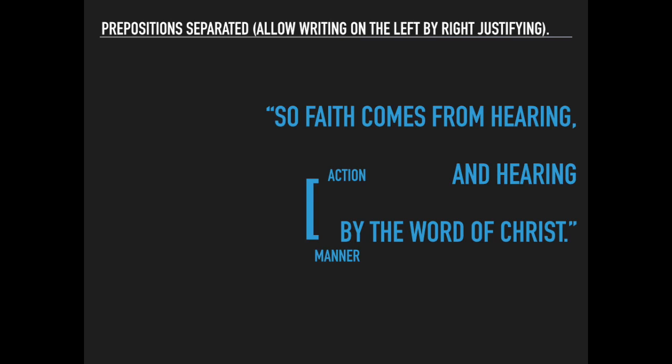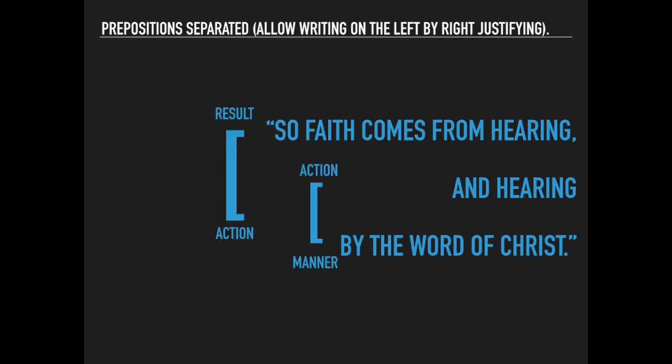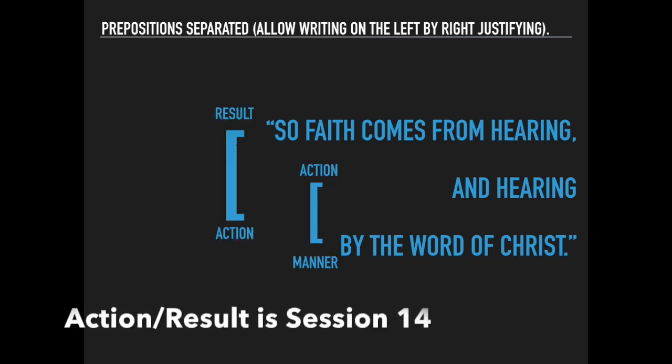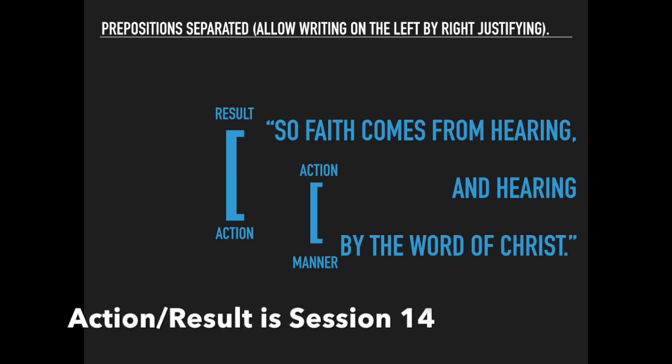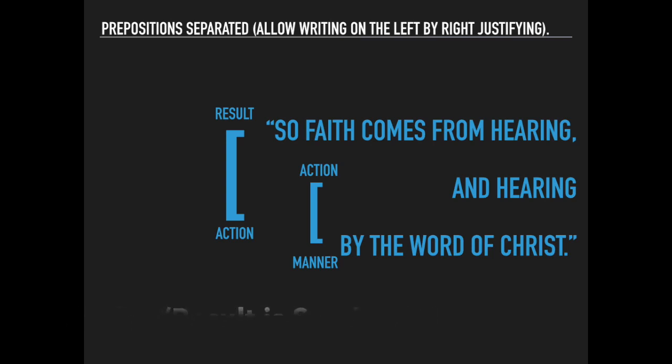In reality, and we're going to talk about this here in just a couple sessions, this is what's called an action and result. The action is hearing by the word of Christ. That's what's going on. And the result is having faith that comes from hearing. So our action, we bracket and hearing by the word of Christ, to so faith comes from hearing. Because so is a result.